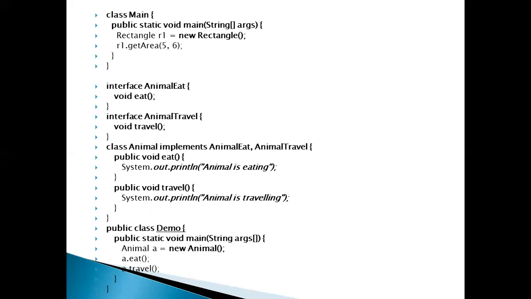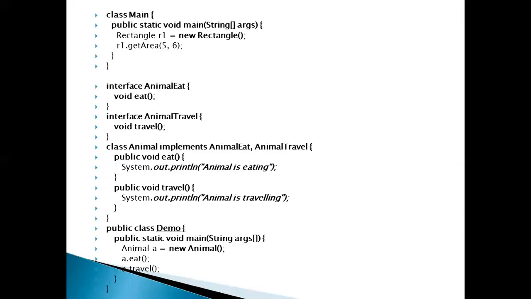One method is void eat, the second is travel. Class Animal implements both AnimalEat and AnimalTravel, with the methods eat and travel. When you run it, the answer is that the animal is eating and traveling.